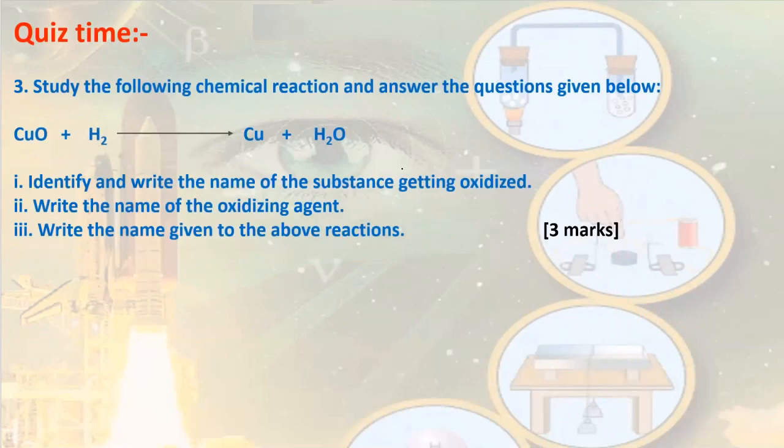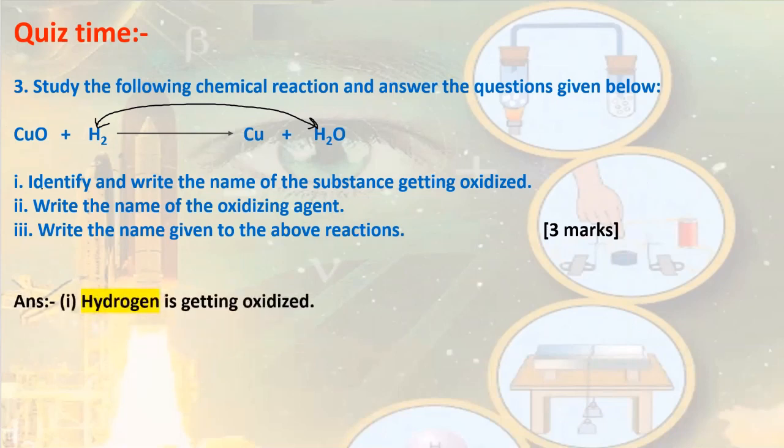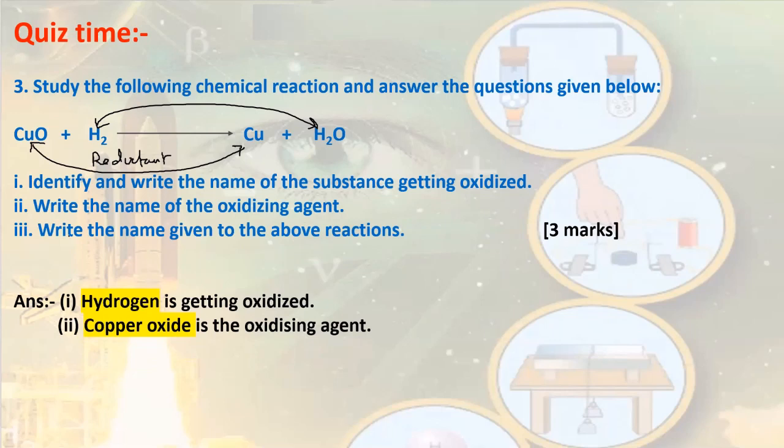Study the following chemical reaction and answer the questions given below. Copper oxide reacts with hydrogen to give copper and water. Identify and write the name of substance getting oxidized. Who is getting oxidized? We know that hydrogen is gaining oxygen, so hydrogen is getting oxidized. Write the name of oxidizing agent. The one which undergoes reduction is actually the oxidizing agent. Copper oxide undergoes reduction, so copper oxide has to be the oxidizing agent. Write the name given to the above reaction. It is redox reaction since oxidation and reduction are taking place simultaneously.